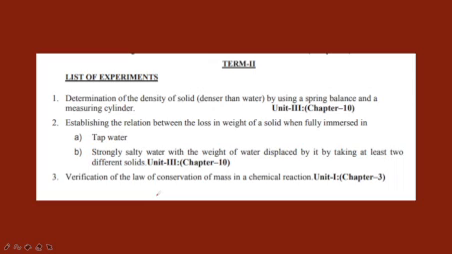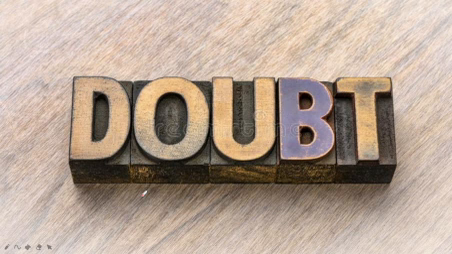Determination of density of a solid in Term 2 by using a spring balance and a measuring cylinder, Unit 3, from chapter number 10. Establishing the relation between the loss in weight of a solid when fully immersed in tap water and strongly salty water with the weight of water displaced by it, taking at least 2 different solids, Unit 3, from chapter number 10. Then verification of the law of conservation of mass in a chemical reaction is going to come.